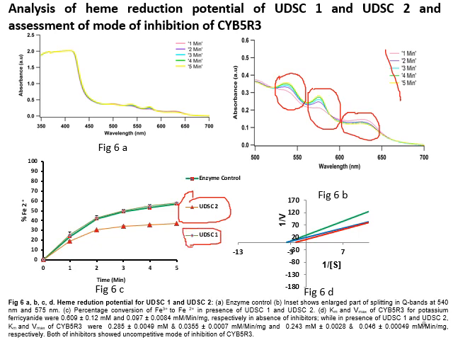Next, we also checked kinetic parameters like Km and Vmax, although it is not very clear from here because these lines are very thick, but you can read the legend here. Both of these compounds, UDSC1 and UDSC2, were found to be uncompetitive inhibitors of the enzyme activity.